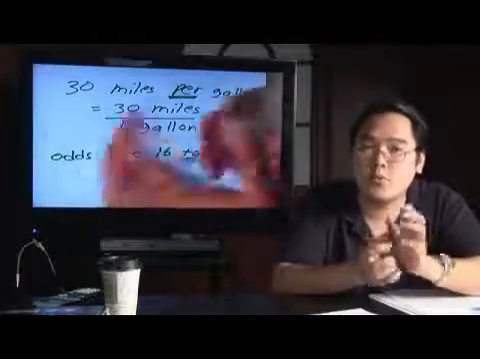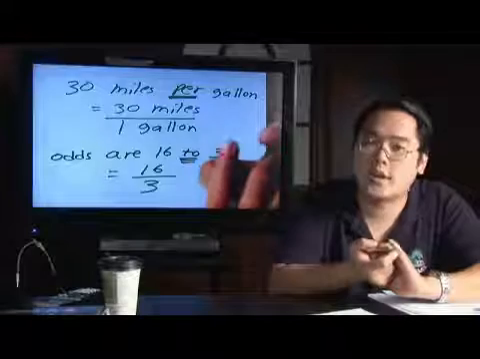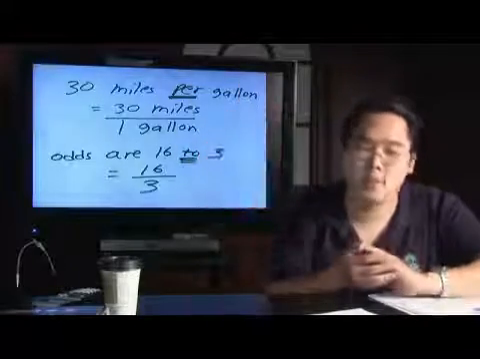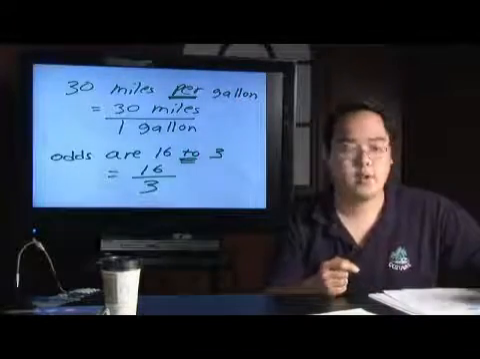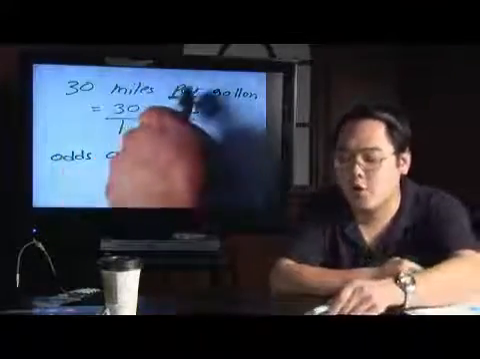Now, here's a couple of words that pop up a lot in proportions. The first word is per, and the second word is to. Here's an example of each. Take, for example, the phrase 30 miles per gallon.